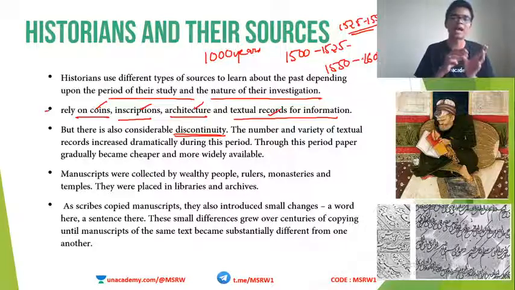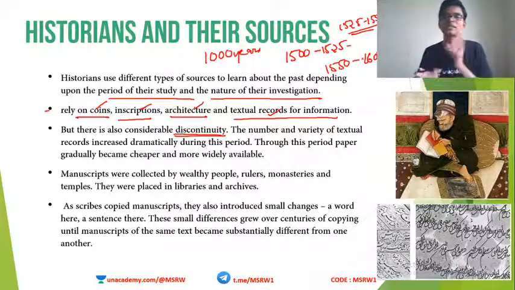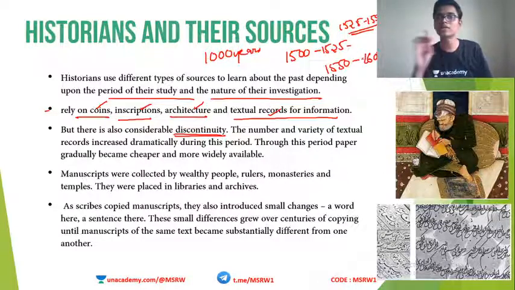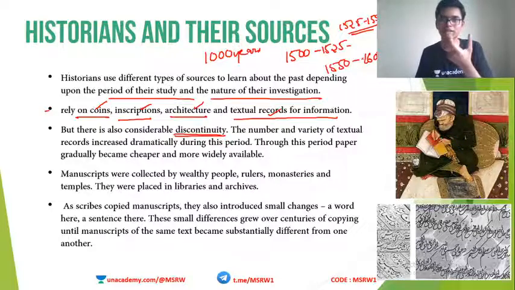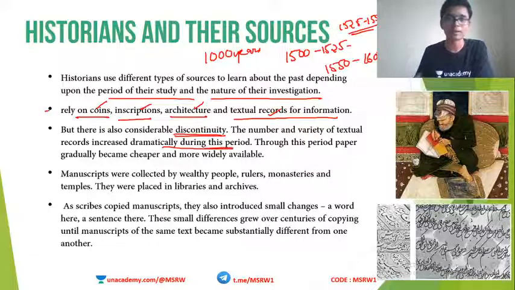So even though we have lots and lots of records, we are still unable to completely picture the storyline of medieval India due to the lack of continuous resources. So that word is important, continuous. Clear? Now, the number and variety of textual records increased dramatically during this period compared to ancient India.